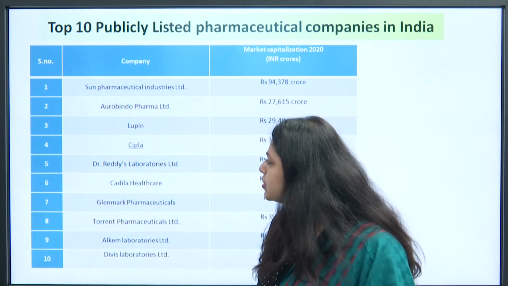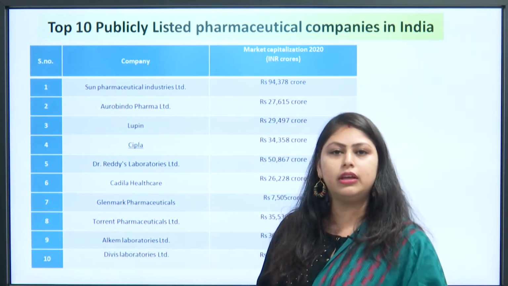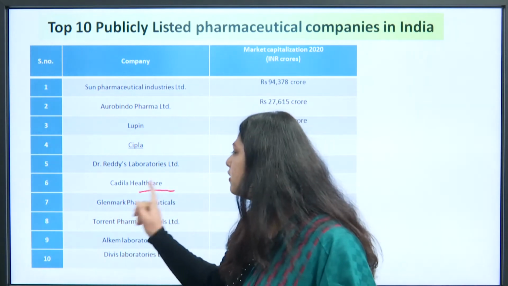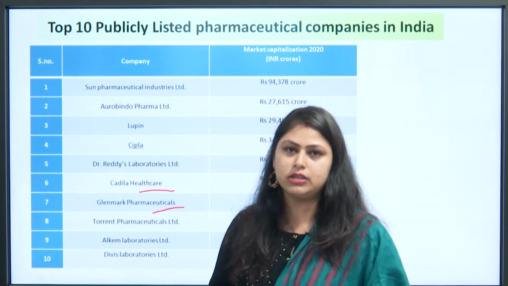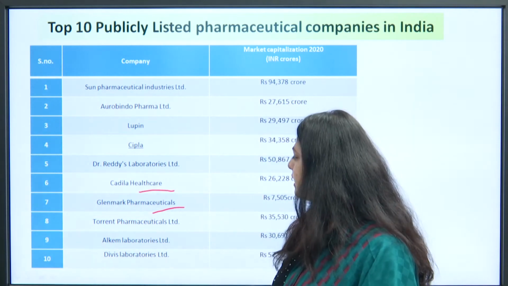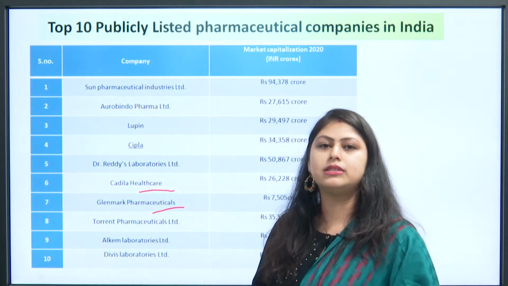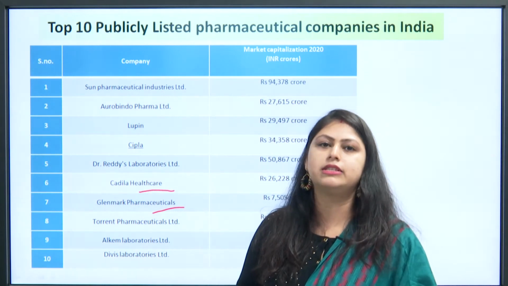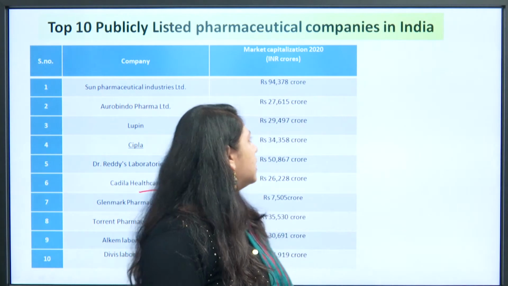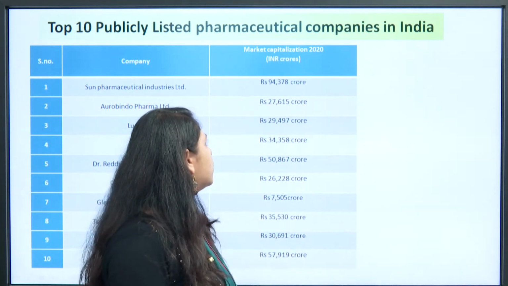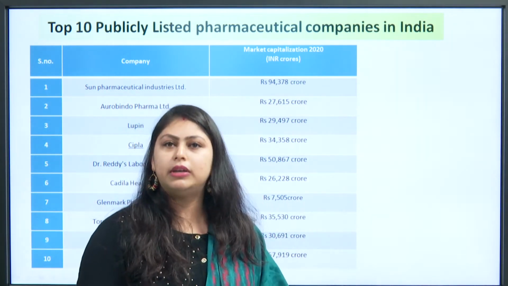On fifth position is Dr. Reddy's Laboratories, then Cadila Healthcare, Glenmark Pharmaceuticals, Torrent Pharmaceuticals, Alkem Laboratories Limited, and the last is Divi's Laboratories. And here you can see the market capitalization in 2020.